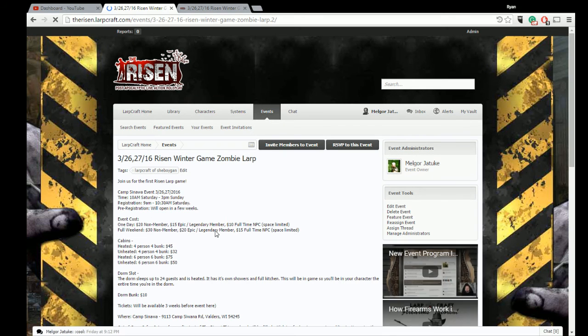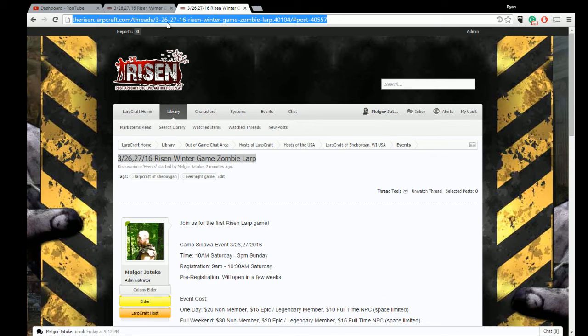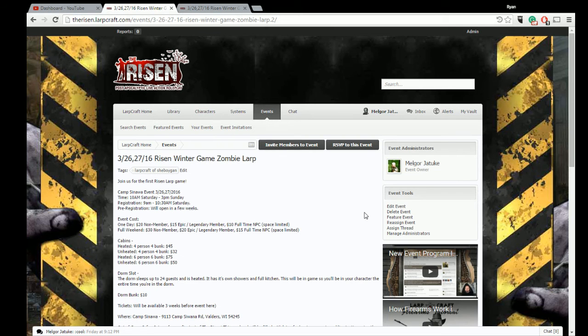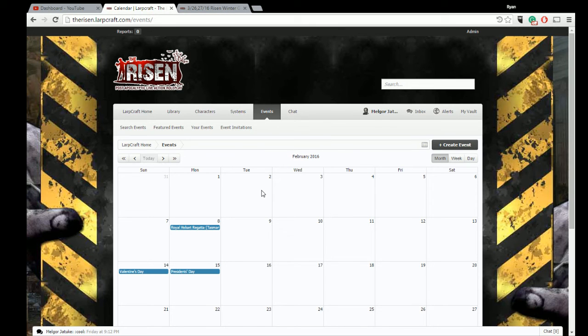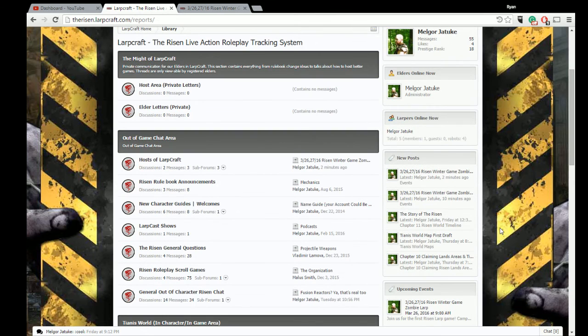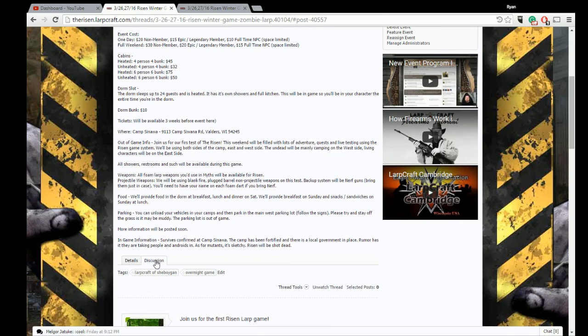So we have the event information, we have the scroll. Now we're going to connect those two things, the thread, the forum post, and the event itself. So we're going to assign it a thread. If we go into the thread itself, it has this URL. We're going to go ahead and copy that, Control C, and then assign that thread. The thread URL pops up. I'm going to put the one we just copied in there and hit assign. Now the program knows, oh, okay, that event and that scroll are the same thing. So I can go into that post or I can go into that event, and it's going to bring that information up.